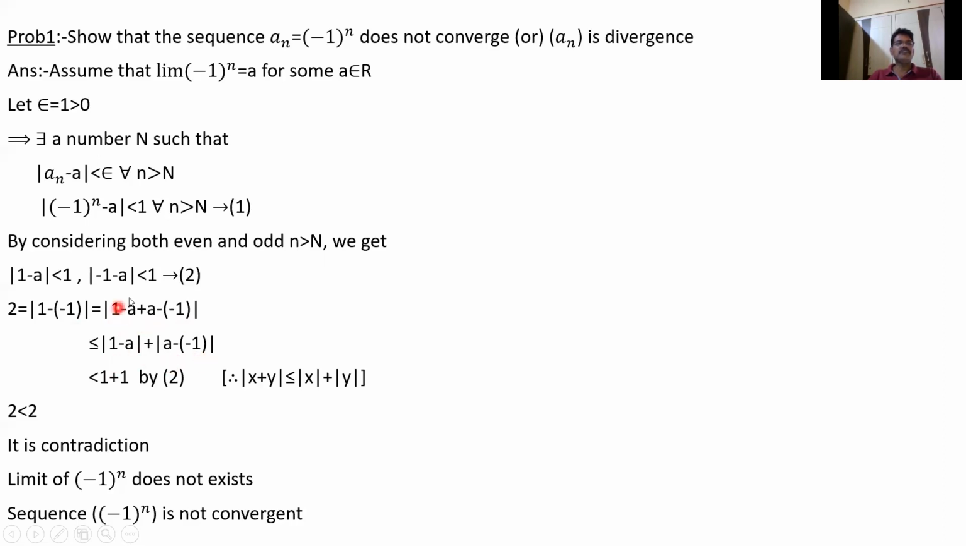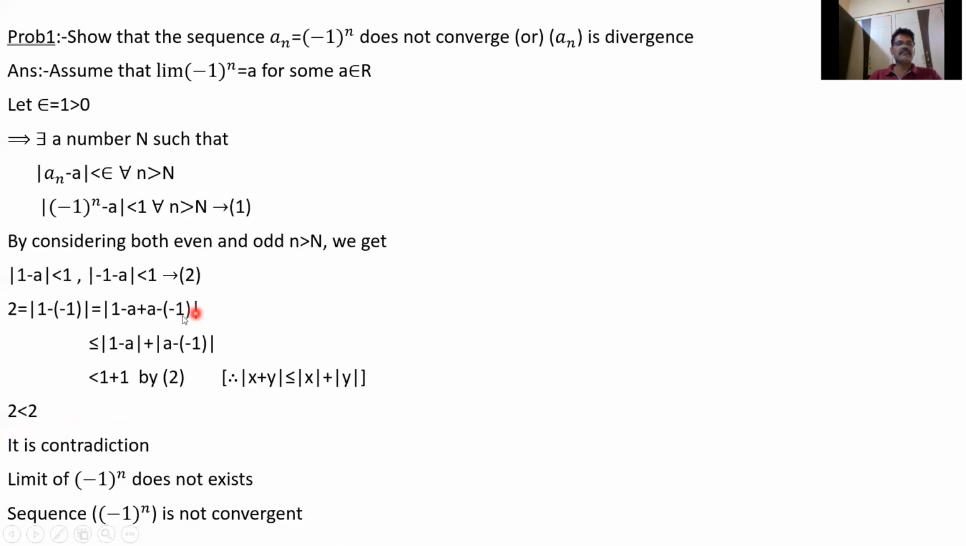From this, mod of 1 minus a is less than 1. Taking minus common, mod of a plus 1 is mod of 1 plus a, and this is also less than 1. Because mod of minus 1 is 1. So mod of a plus 1 plus mod of 1 minus a is less than 1 plus 1. So 2 is less than 2, we are getting a contradiction. 2 cannot be less than 2.